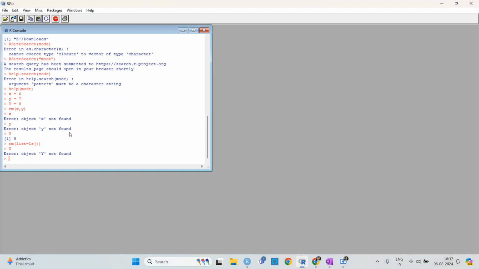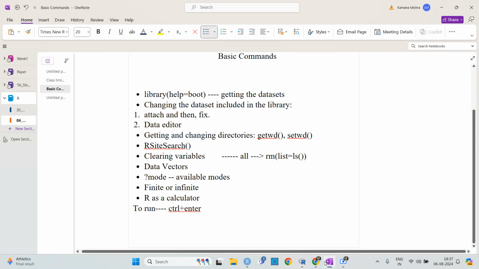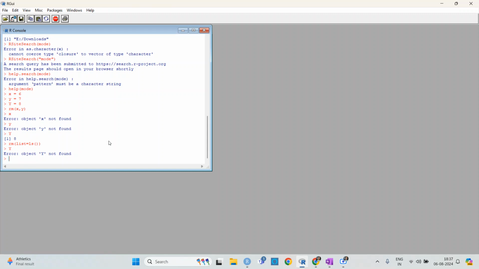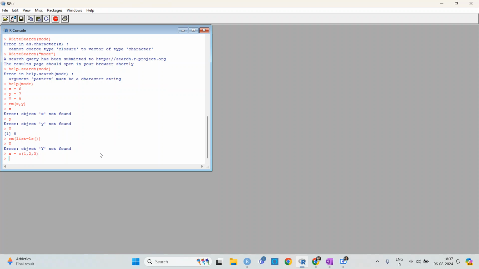Okay, so the next thing is data vectors and using R as a calculator. Firstly, let us see x equals 1, 2, 3, and what is the mode of x.